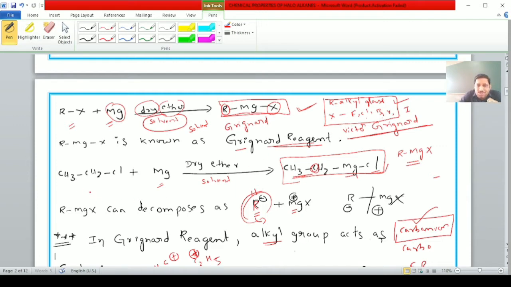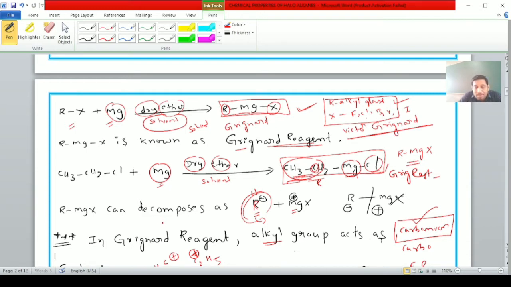One example for the Grignard reagent, students. When chloroethane reacts with magnesium in the presence of dry ether as a solvent, it forms ethyl magnesium chloride. This reagent is known as Grignard reagent because it obeys the general formula RMgX. Here ethyl is the alkyl group, magnesium is the metal M, and X is the halogen. Therefore, ethyl magnesium chloride is the Grignard reagent.